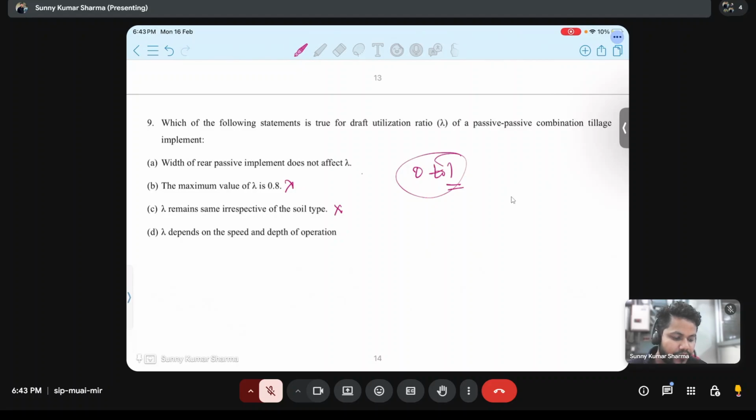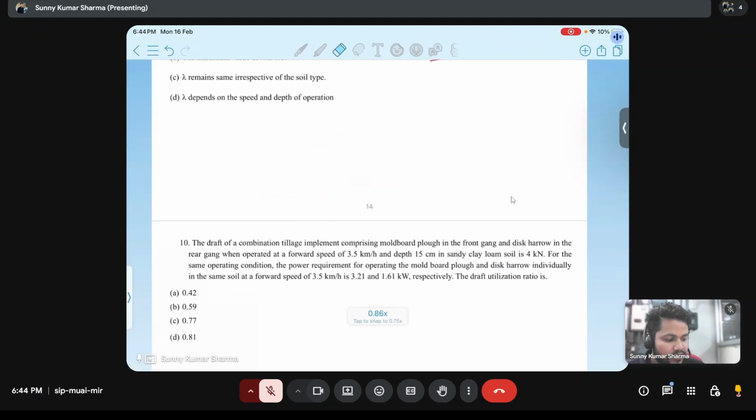Width will affect, because that will affect draft of rear implement, that will also affect lambda. So lambda will depend on speed and depth of operation. This means speed and depth of operation will directly affect lambda. See next question, then it will become more clear.